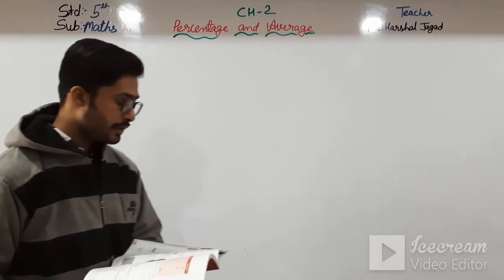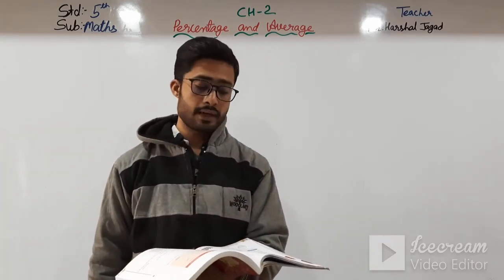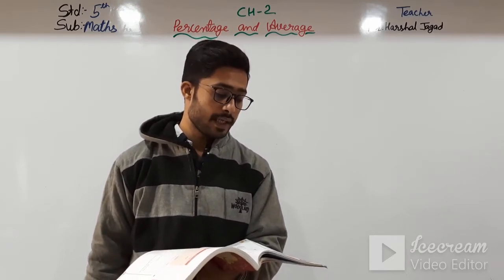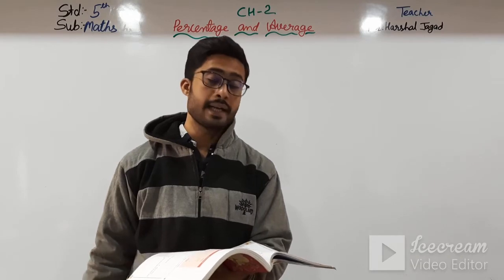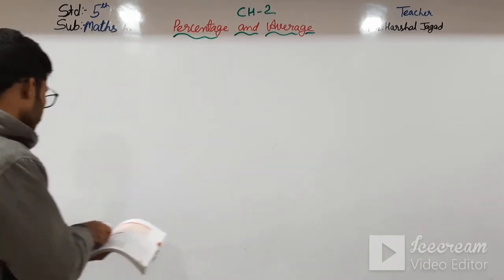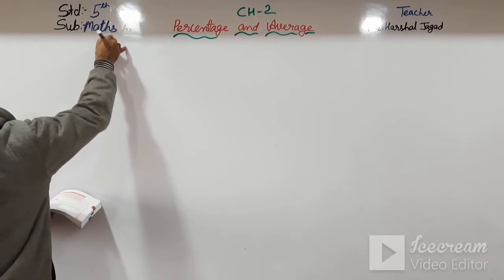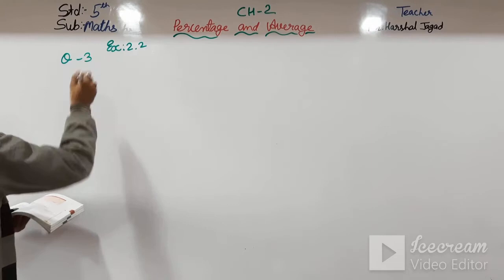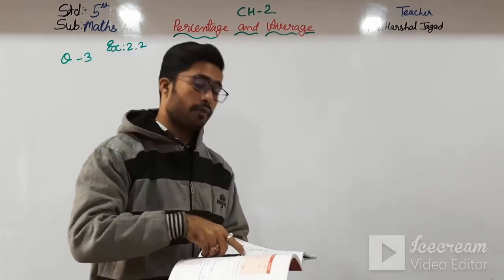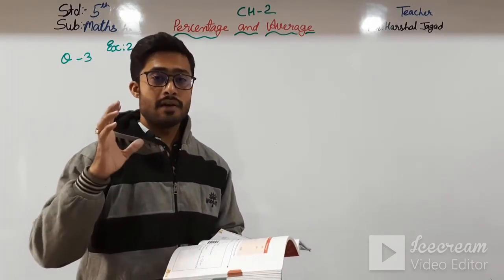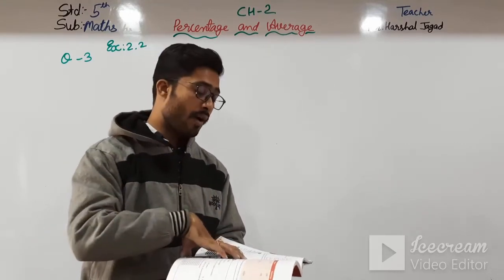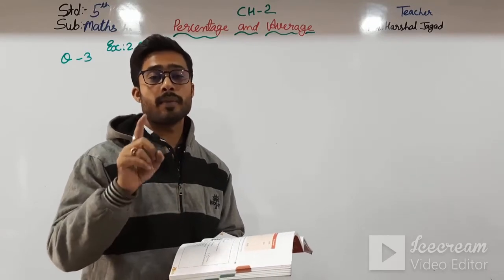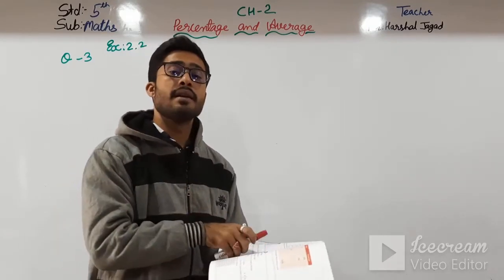Write the percentage given in each statement. We have to find the percentage which is given over here. There was 1 in 100 chance of finding the diamond. Exercise 2.2, question number 3. For the finding of the diamond, from 100 chances, only one time the diamond is found.